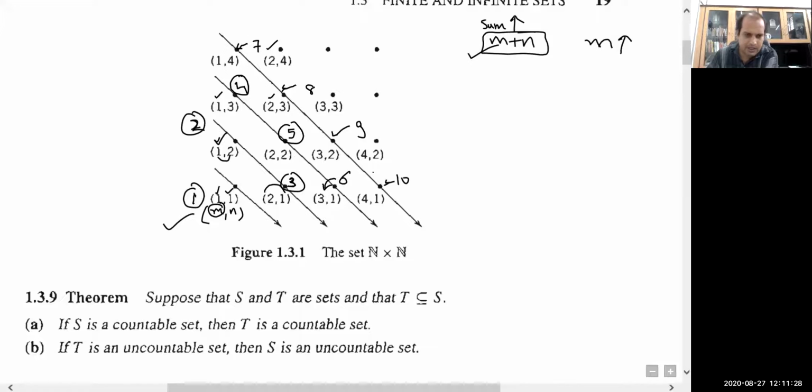One of the methods to show that we have the successor of every element is that N cross N is countable. One can write that here the ordering is on the sum. Ordering, not ordering, a better word here is listing. I am writing that here the listing is on the sum.